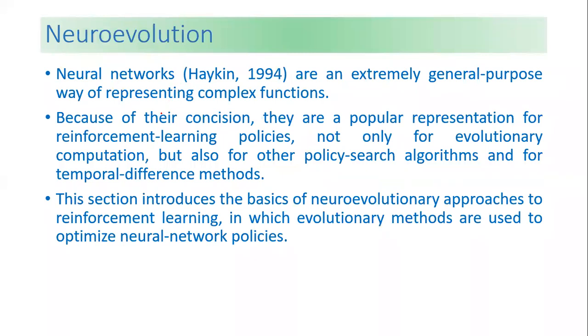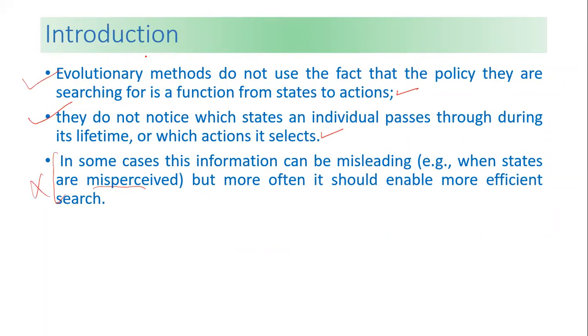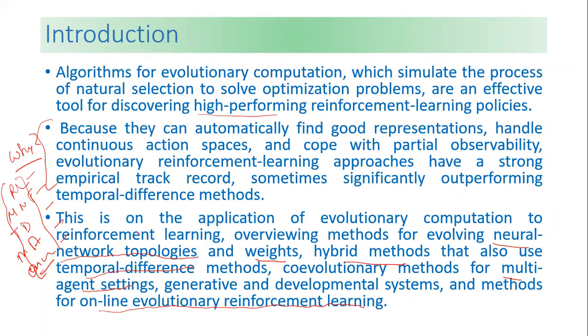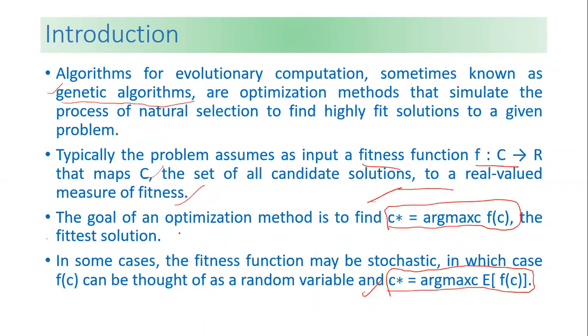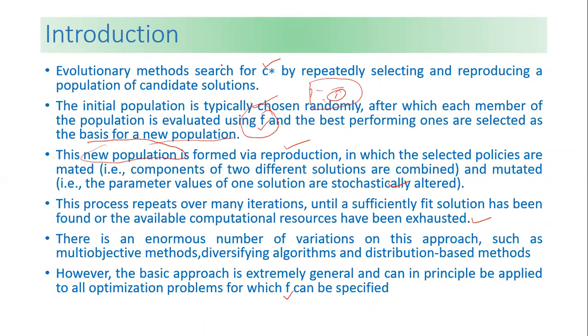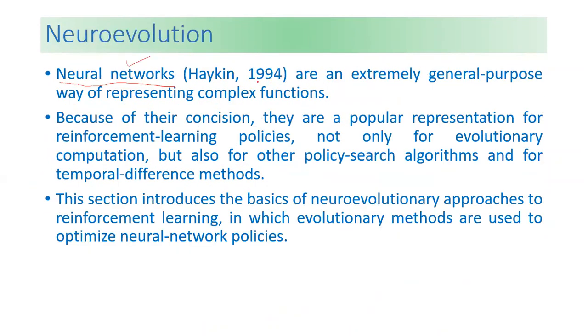Then we have neuroevolution, which is basically what we use for neural networks. We have already discussed this. Neural reinforcement learning: now we are going to neural networks, which were introduced in 1994. They are an extremely general purpose way of representing complex functions.